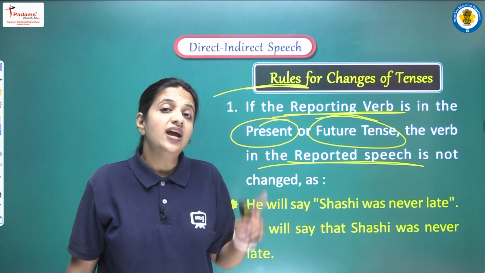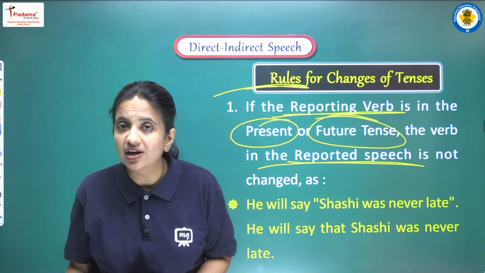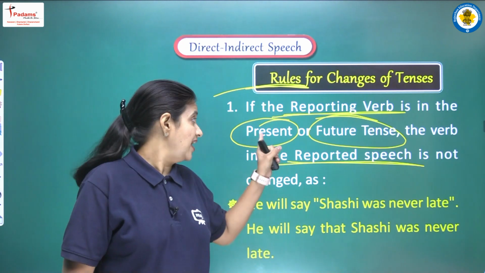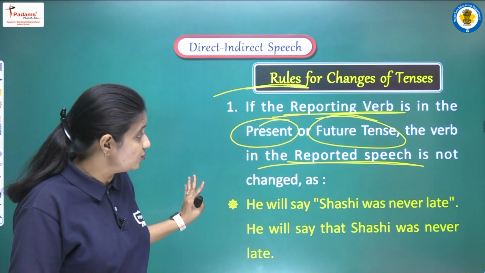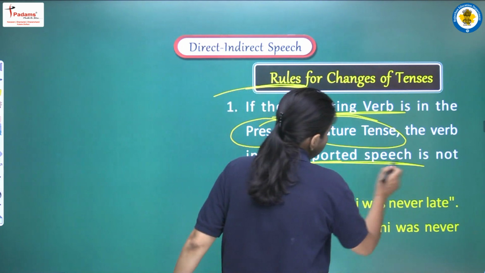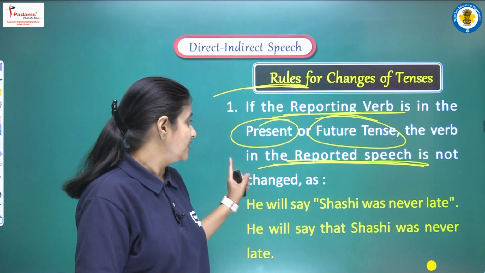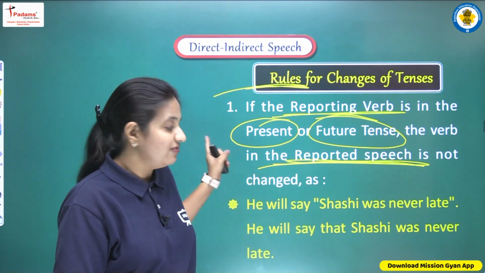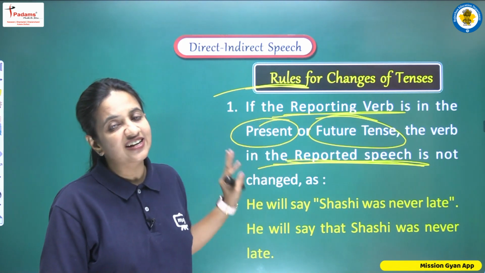According to this, we have to focus on what tense is given in the reporting verb, we can say in the first part of the sentence. And if there is any kind of present or any kind of future tense, then according to this rule the tense of the reported speech, or we can say the tense of the second part of the sentence, will not be changed. Clear? So now we have one example here that is related with this rule.